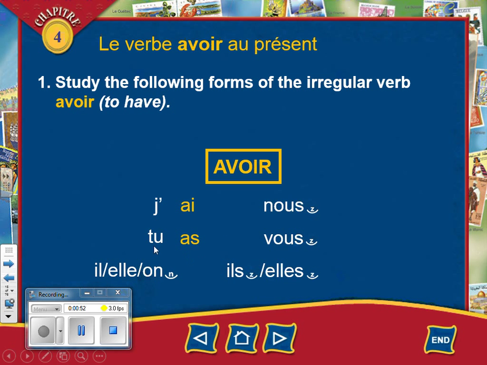The second form is tu as. You have. Il, elle, and on all take the same verb form, and it's a. Notice how this a and this a sound the same, but they're spelled differently. Il a, he has. Elle a, she has. And on a, we have or they have. That little N there is to tell you you have a liaison, a connection between this consonant sound and this vowel sound. On a.